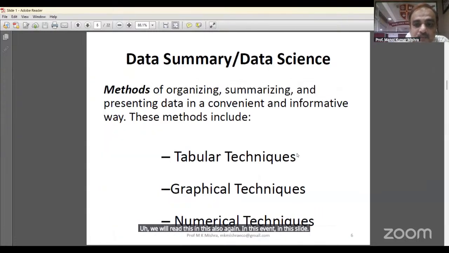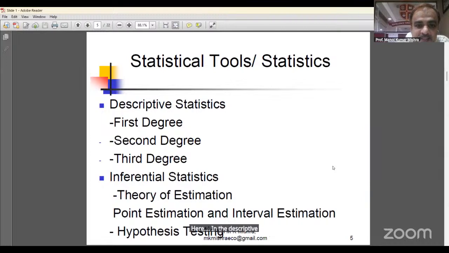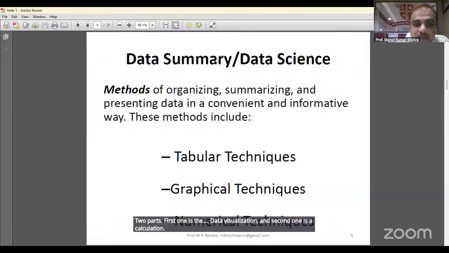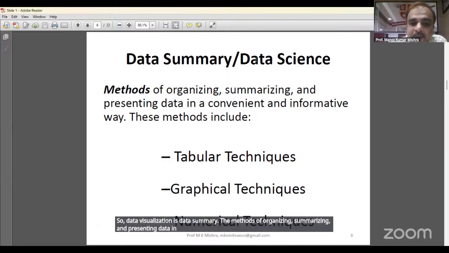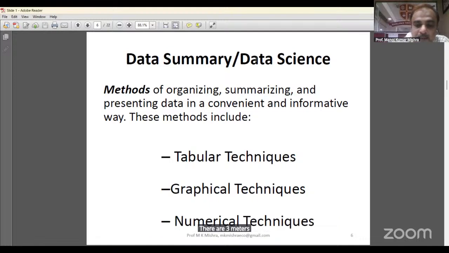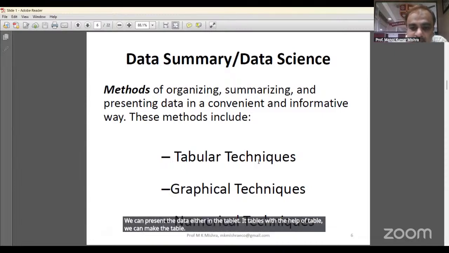Here, in descriptive statistics, there are two parts. The first one is data visualization and the second one is the calculation. Data visualization is data summary, the methods of organizing, summarizing and presenting data in a convenient and informative way. There are three methods. We can present the data in the tabular technique, with the help of a table. The example is given in the next slide.